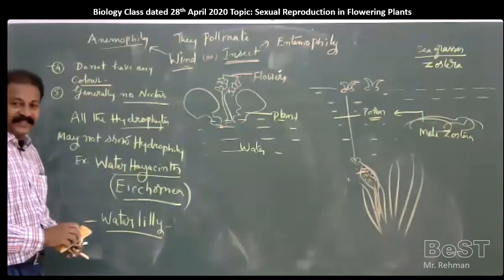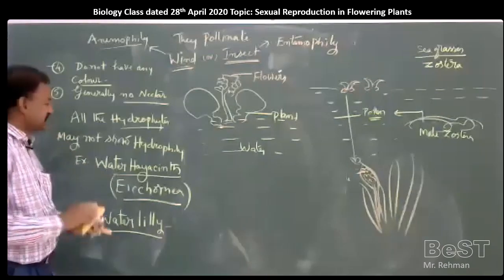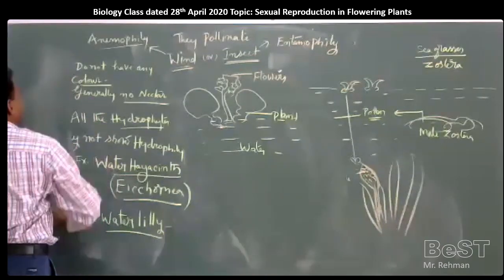Let us see pollination by animals, biotic agents.